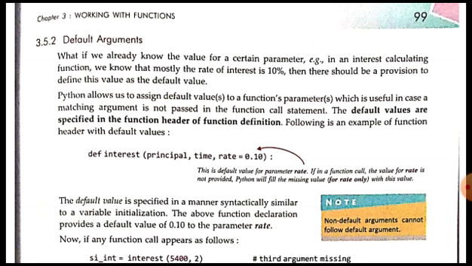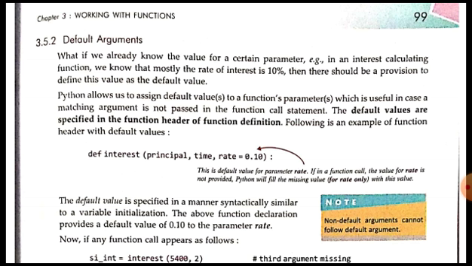So here, how is rate a default parameter? Because while creating the function itself, in the header we have specified a default value for this rate, which is 0.10. So this 0.10 is the default rate for the parameter rate. If in a function call the value for rate is not provided, if we don't provide the value of rate while calling the function, then what will happen?